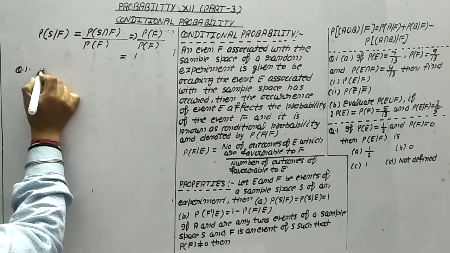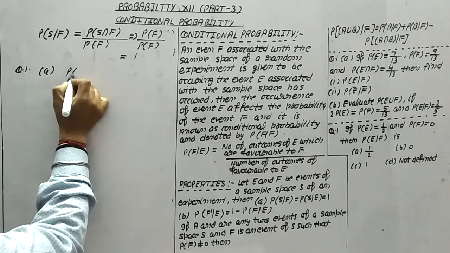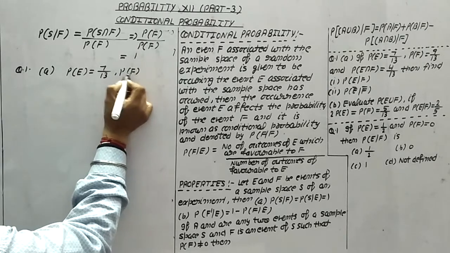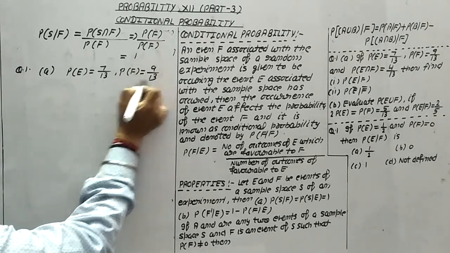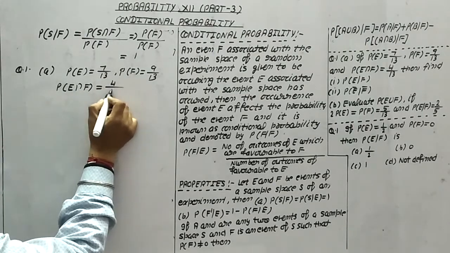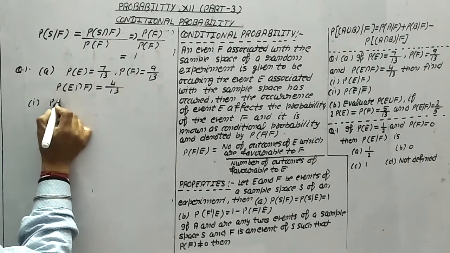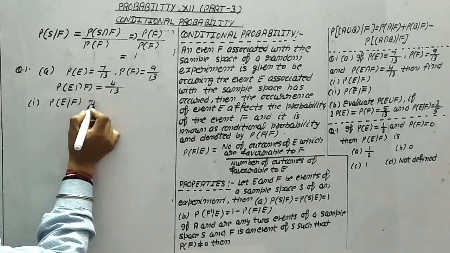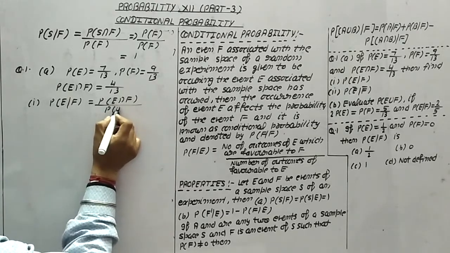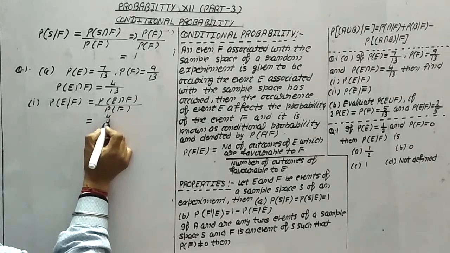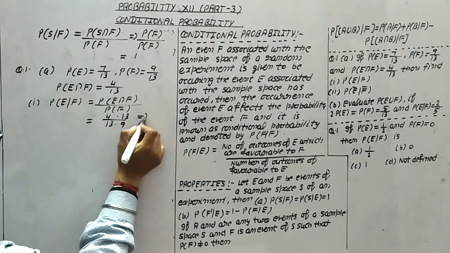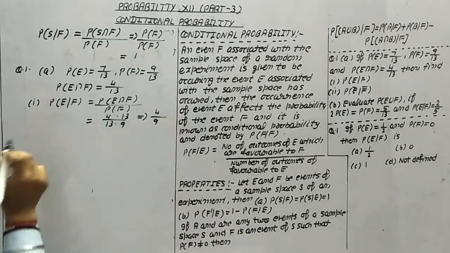Look at this thing. In question number 1a part, it is given probability of E is equal to 7 by 13. Probability of F is given 9 by 13, and probability of E intersection F is given 4 by 13. First of all, we have to find out probability of E by F. What is the meaning of this? Probability of E intersection F upon probability of F. Now probability of E intersection F is 4 by 13 and probability of F is 9 by 13. It means this cancels out, so the result is 4 by 9.